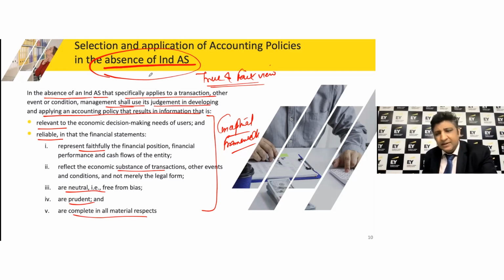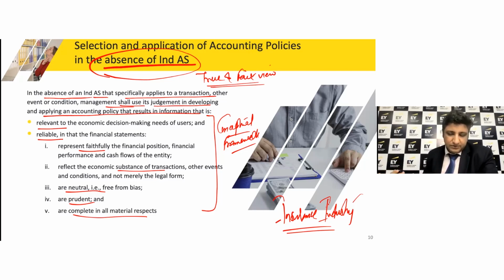The easier example for me to probably talk about in today's time is as far as the insurance industry is concerned, right? And that's a complex industry for sure. So there's no clear Ind AS available, and even the Ind AS 104, which is available for insurance contracts, that is going to be redundant.